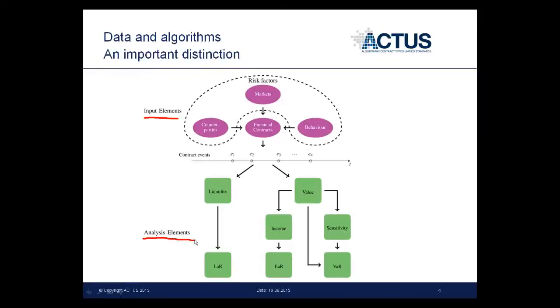Between the two layers lies a long series of deterministic steps. So we go down here. And these steps are algorithms. Because the way from a given state of the risk factors and definition of the contract to the final analysis elements is deterministic, the main task of Actus is to describe and program all these algorithms serving two purposes.